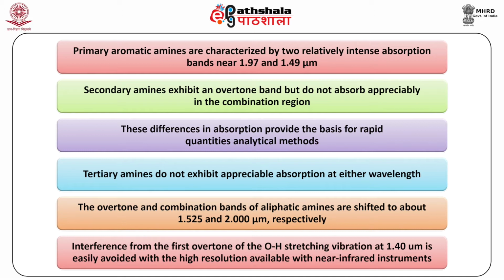Tertiary amines do not exhibit appreciable absorption at either wavelength. The overtone and combination bands of aliphatic amines are shifted to about 1.525 and 2.00 micrometer respectively. Interference from the first overtone of the OH stretching vibration at 1.40 micrometer is easily avoided with the high resolution available with near infrared instruments.